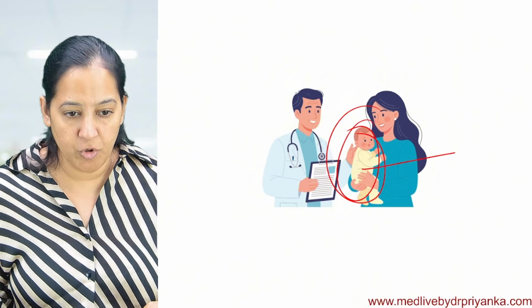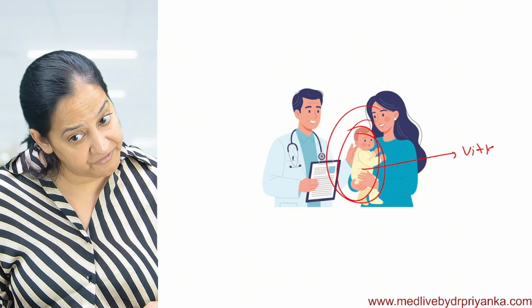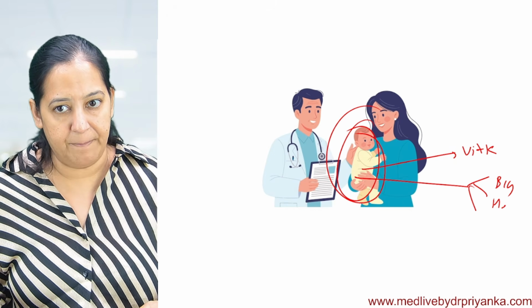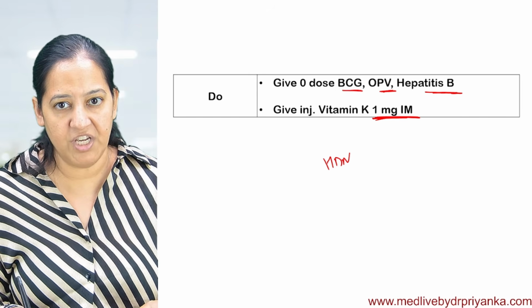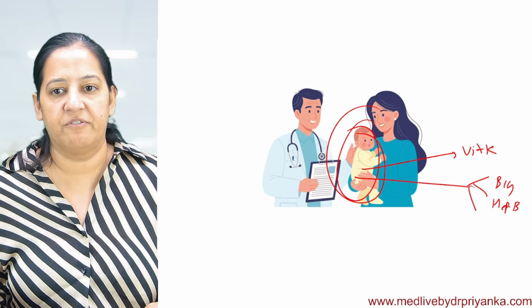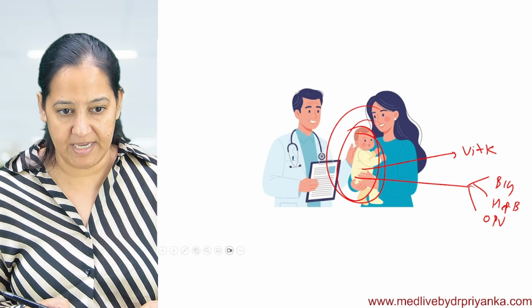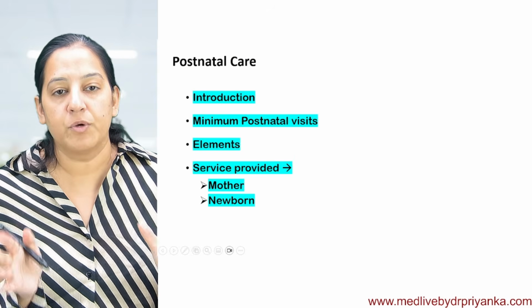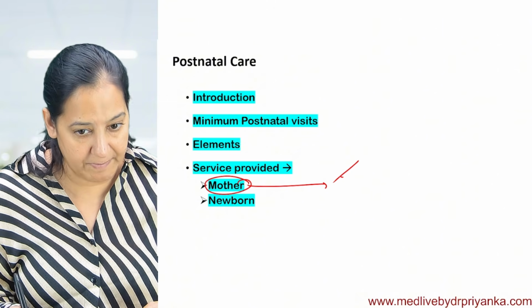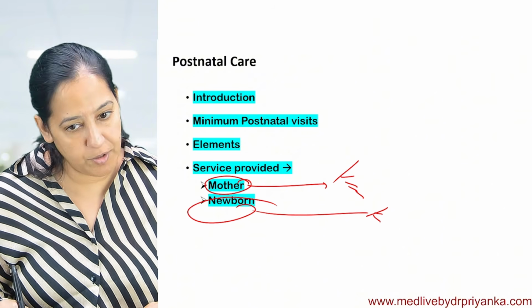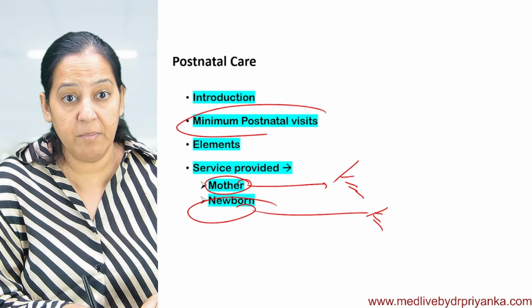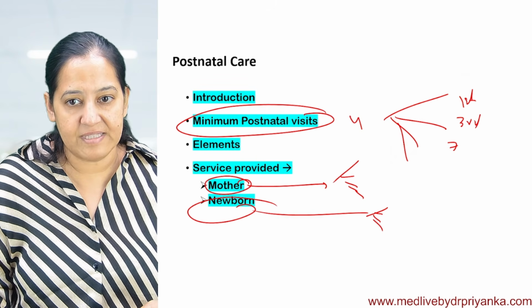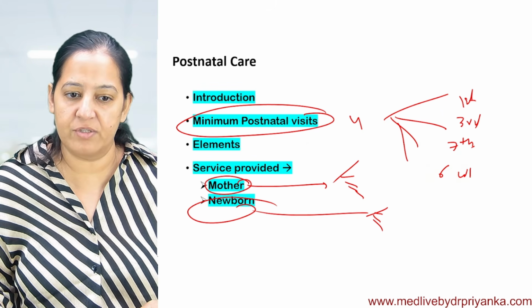So make sure the newborn has received the vitamin K injection, the first injection given after birth, and the 3 vaccines: BCG, hepatitis B, and OPV. The 0 dose of them is given. This is how we complete our postnatal care. In postnatal care, what services to the mother? Make a list. What services to the newborn? Make a list. Minimum 4 visits should be there: on first day, on third day, on 7th day, and 6 weeks after delivery.